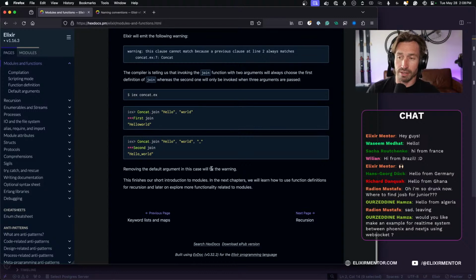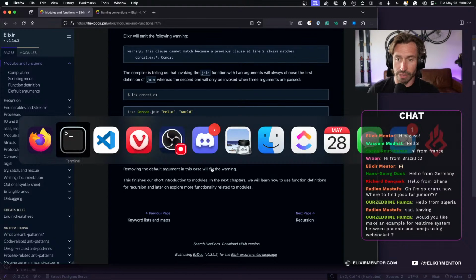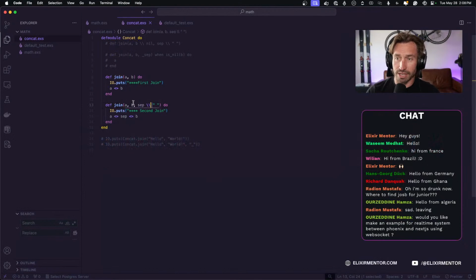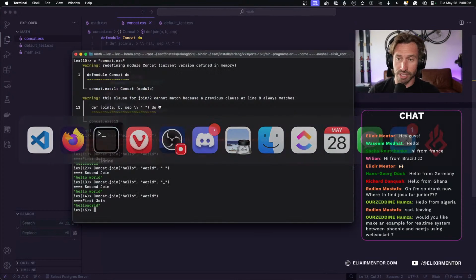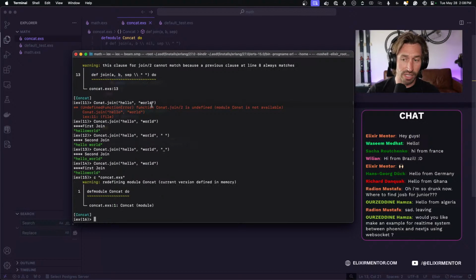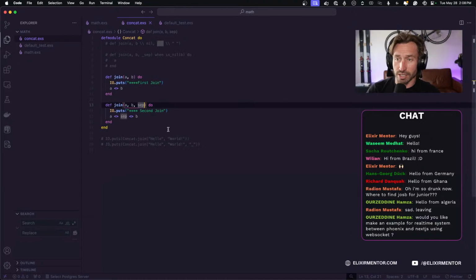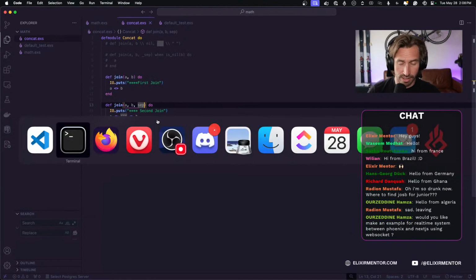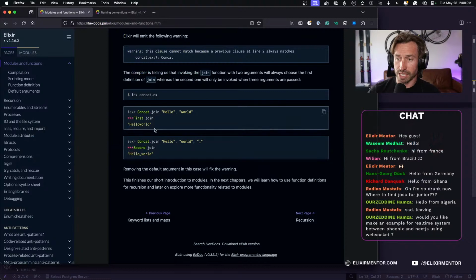So that makes sense. So if we go back to our code, it either takes 2 parameters, right? Or you have to pass in 3. Now with pattern matching, it will always work. So if we go ahead and compile it, we don't get that same warning anymore. All right, cool. Back to our documentation.